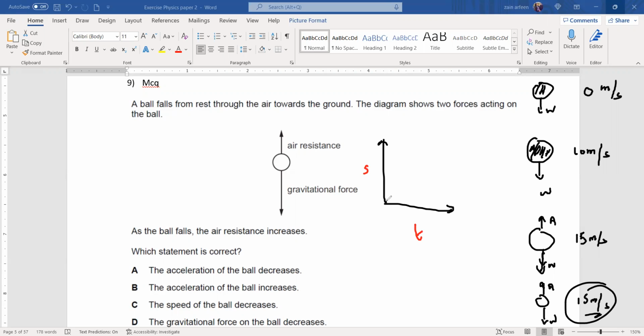So in the speed-time graph for an object with air resistance, first it has a constant acceleration, then the acceleration decreases, and eventually there is no acceleration, or a constant speed. So you can see the speed is increasing or constant here. Speed is not decreasing, acceleration is decreasing.